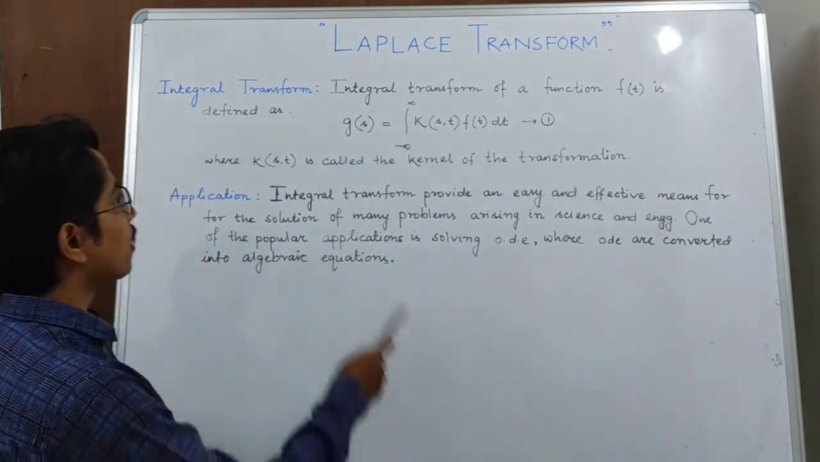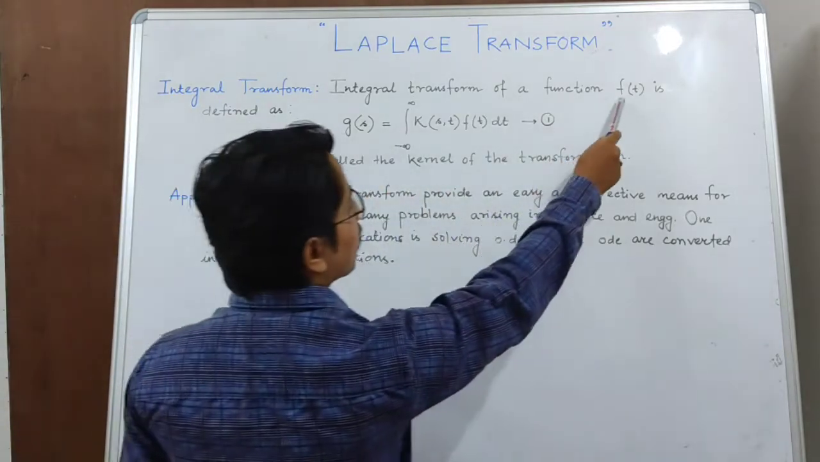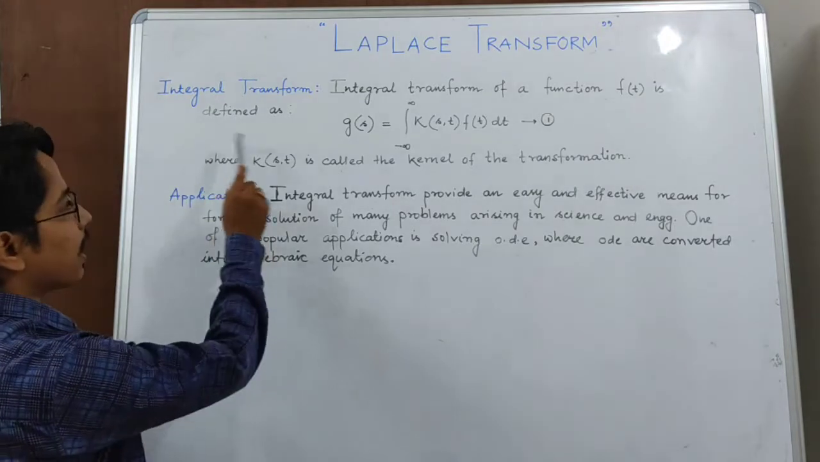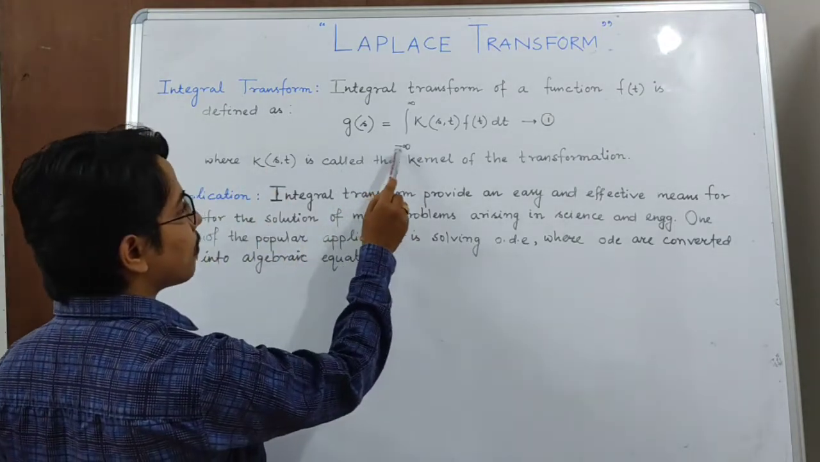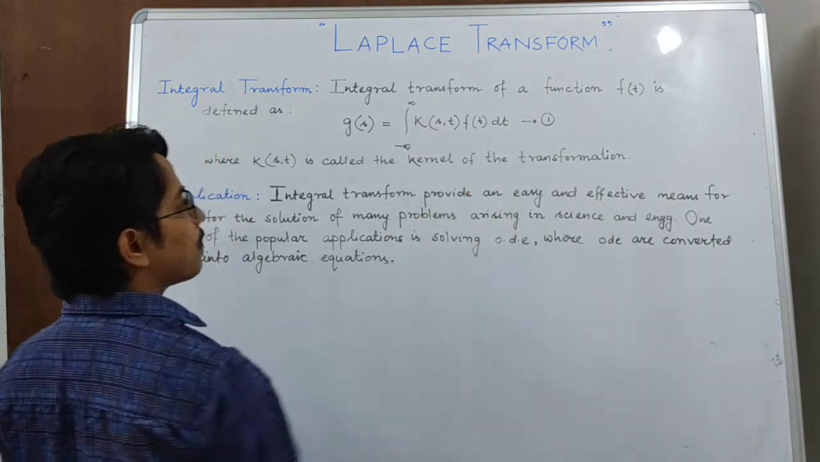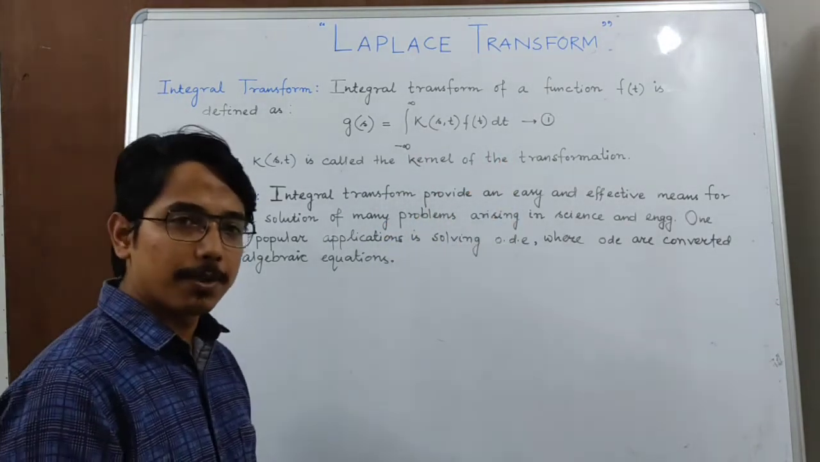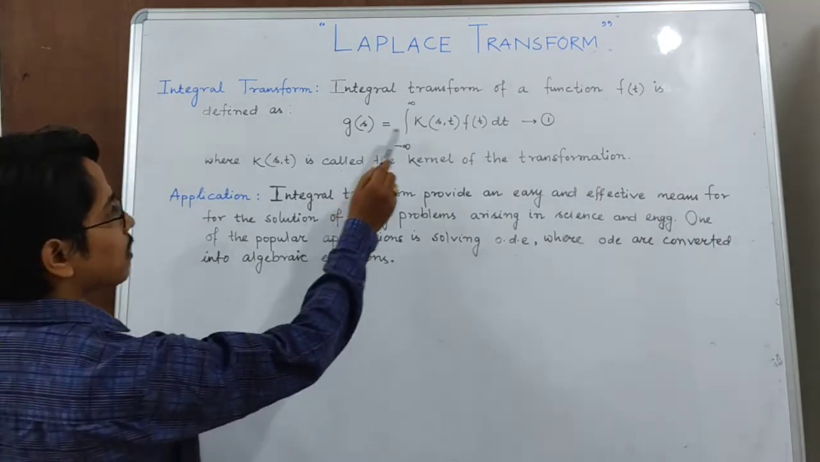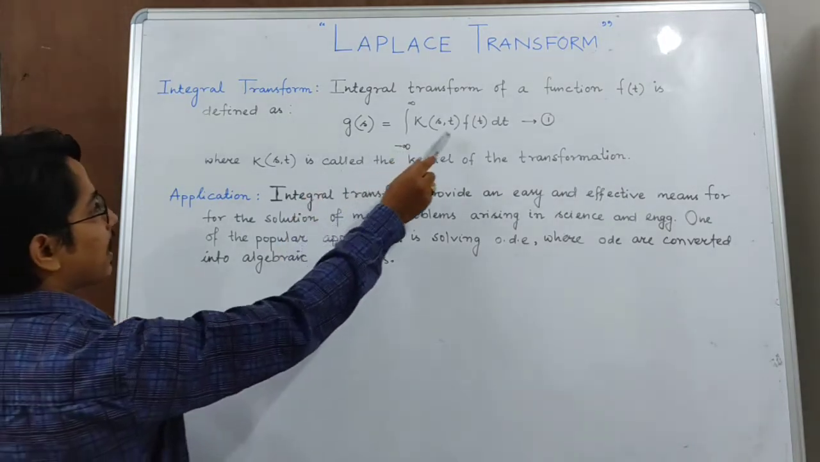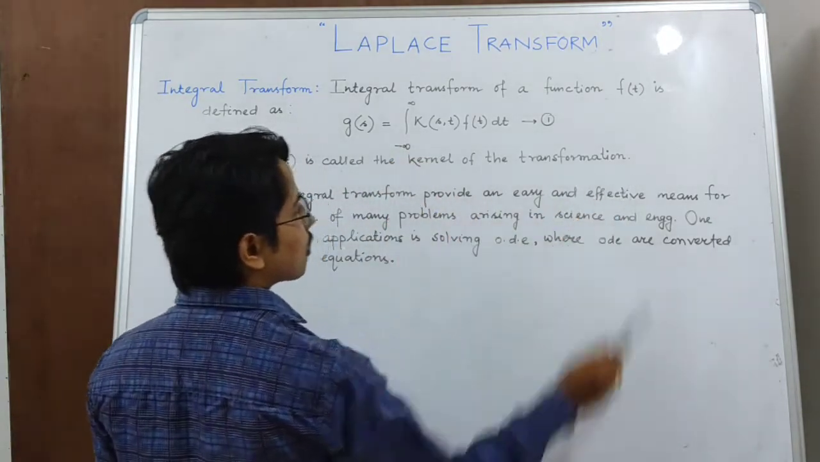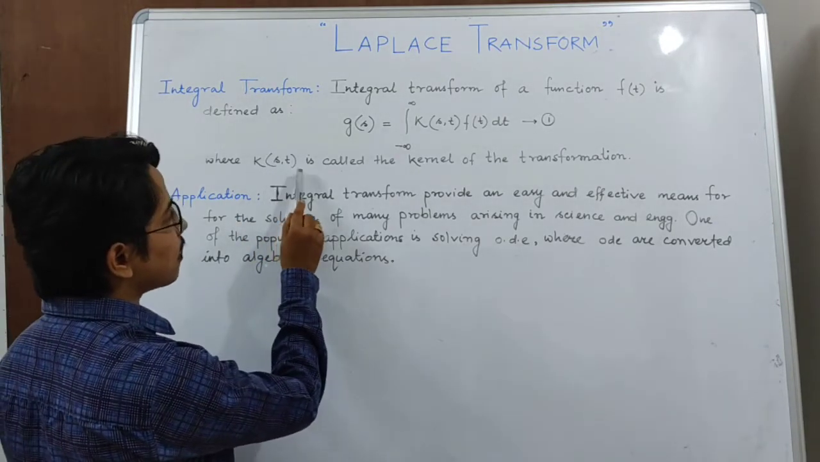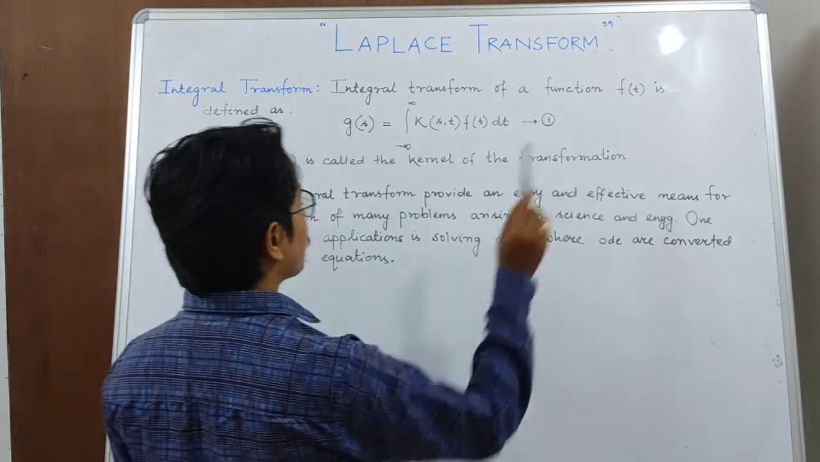So see here. The integral transform of a function f(t), where t is a variable, is defined as integration from minus infinity to infinity of k(s,t) f(t) dt, where s is a parameter, and we denote this integral by g(s). The function k(s,t) is called the kernel of the transformation.